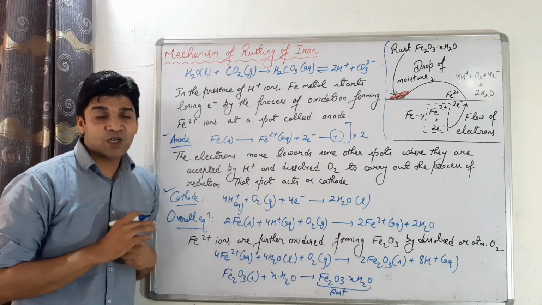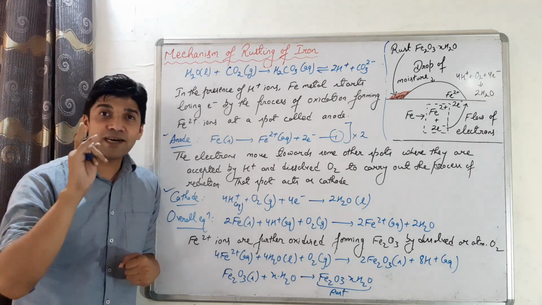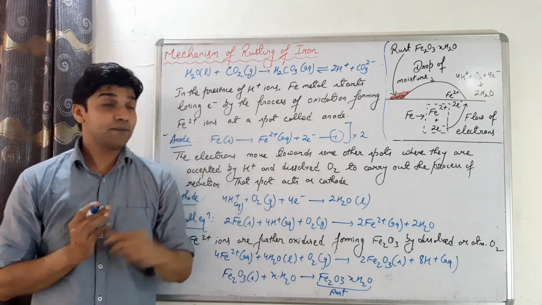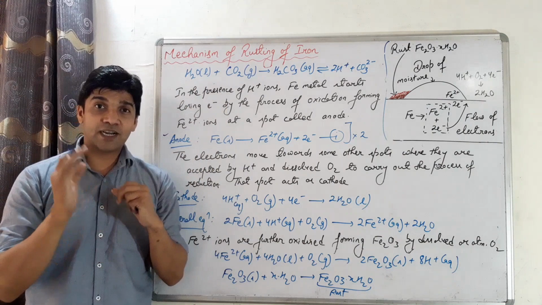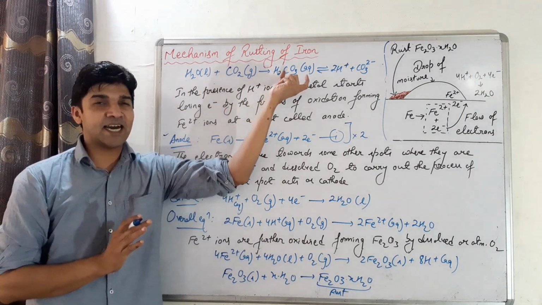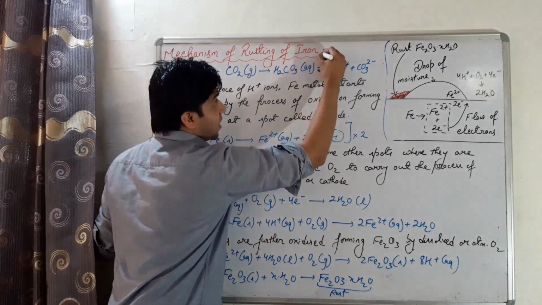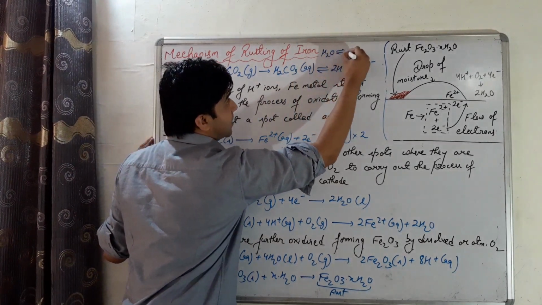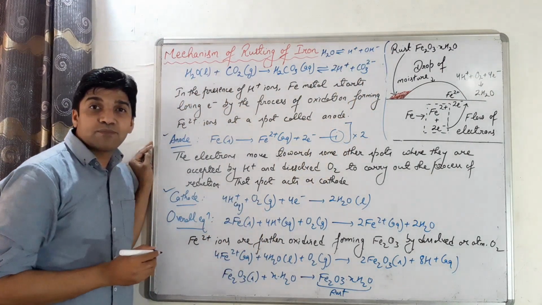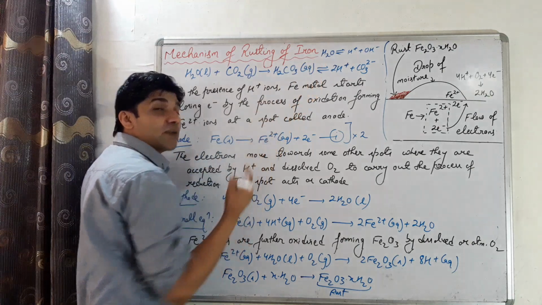So in the mechanism of rusting of iron, first of all, the water molecules present on the surface of the iron, mainly during the rainy season, when they come in contact with the acidic oxides present in the air, mainly CO2, SO2. So when they will come in contact with the acidic oxides, the water molecules will form acid, in this case carbonic acid, which will dissociate to form hydrogen ions. Similarly, water can also dissociate, forming hydrogen ion, because water is also amphoteric in nature. It can behave as both acid and base, so it will self-ionize, self-dissociate, forming hydrogen ions.